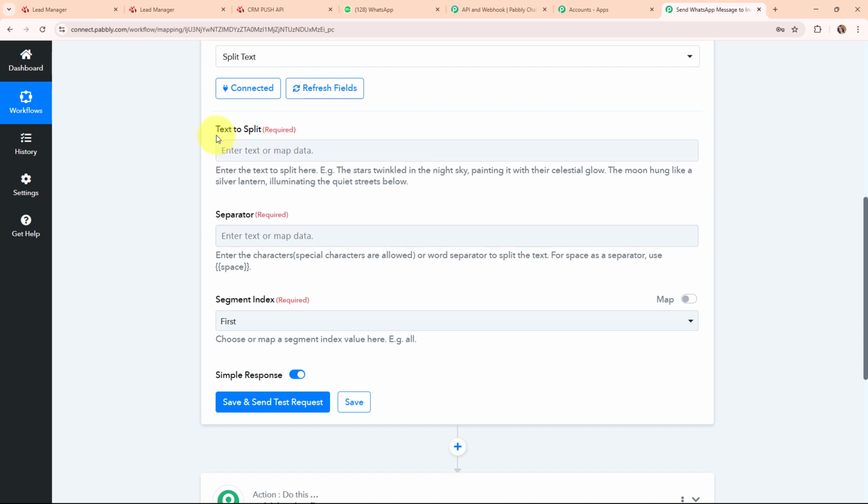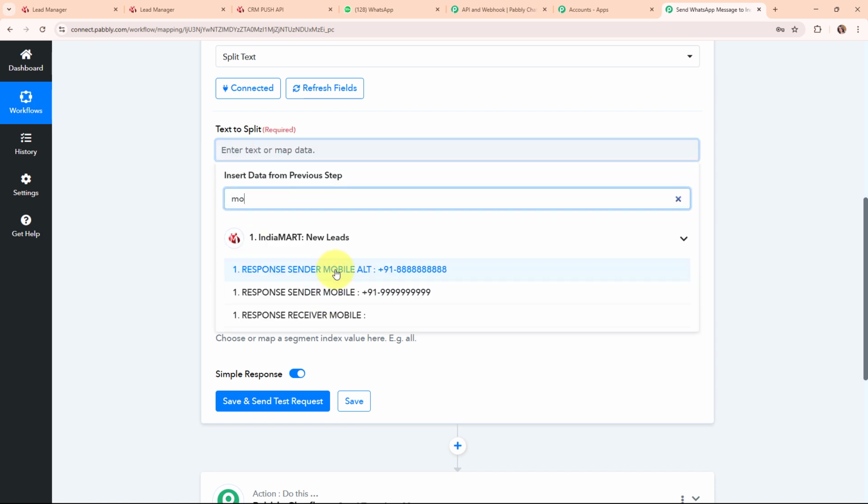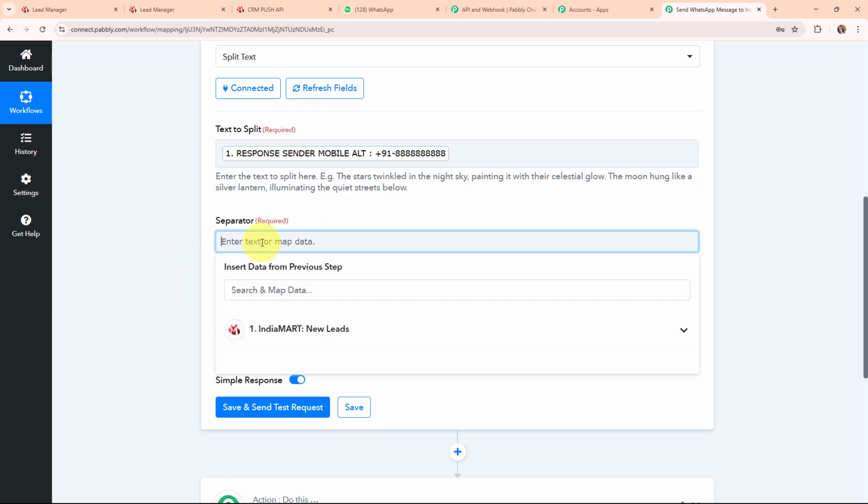Now it is asking me to enter the text to split. In this field, I need to enter the text that I want to split. So I'm going to map my leads mobile number. This is my leads mobile number, and then it is asking me to enter the separator. Here I want the separator to be a plus sign, so I'm going to enter that.